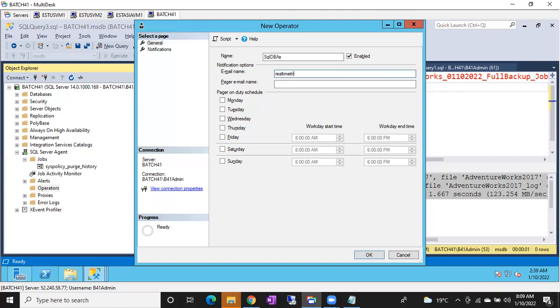Real-time IT trainings @gmail.com. You can give your individual email ID so that you will only get the email, not others. To which email ID you gave here, that person will get an email, guys. Okay, let me click OK now.